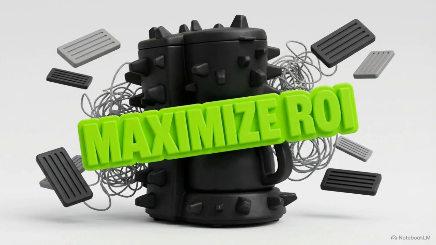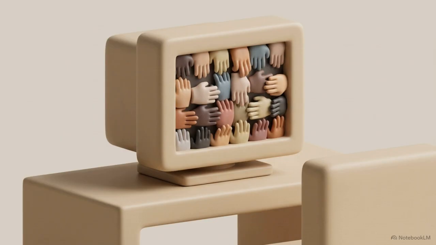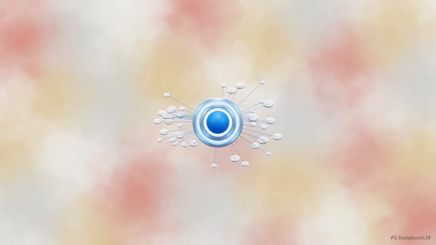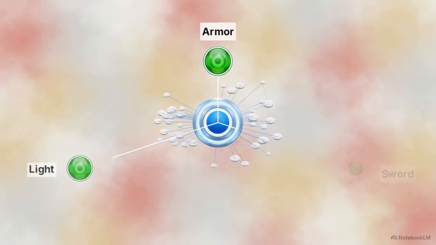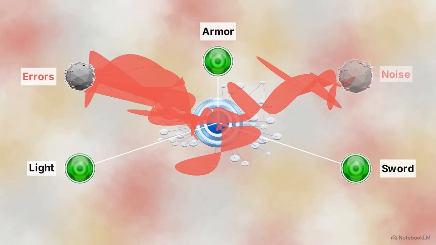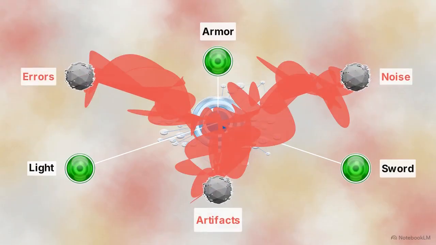jargon about synergy. The core issue is that AI models do not actually understand what a human hand is or what good writing sounds like. They operate entirely on statistical probability, matching patterns from massive datasets. This diagram shows how a standard prompt functions like a powerful magnet. It pulls in the exact elements you ask for, but it simultaneously drags along all the statistical junk attached to